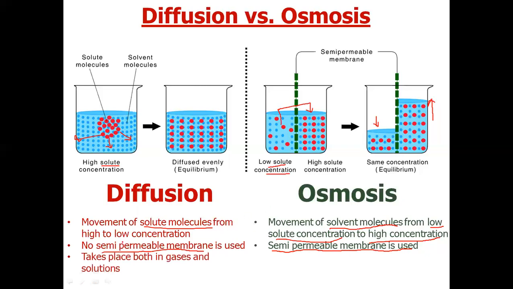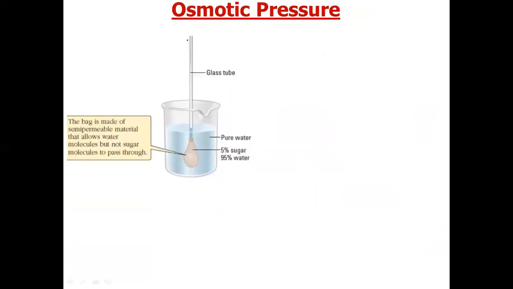Diffusion can take place both in gases as well as solutions, but osmosis takes place only in solutions, separated from a solvent by a semi-permeable membrane. The phenomenon of osmosis leads to osmotic pressure, so we will see what is meant by osmotic pressure.